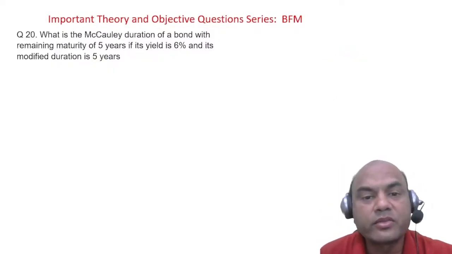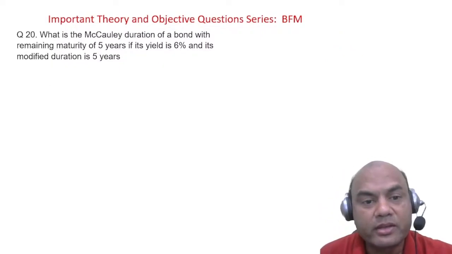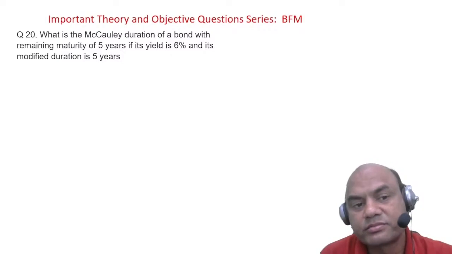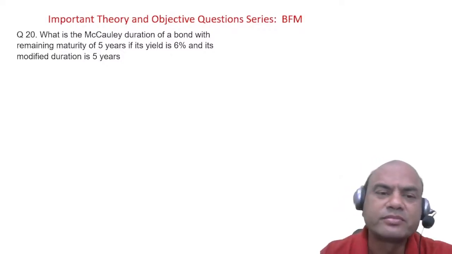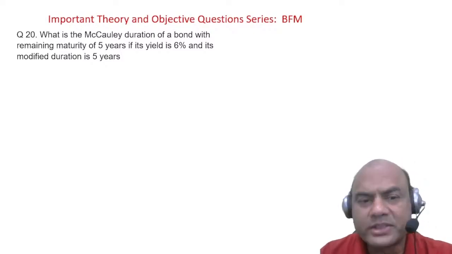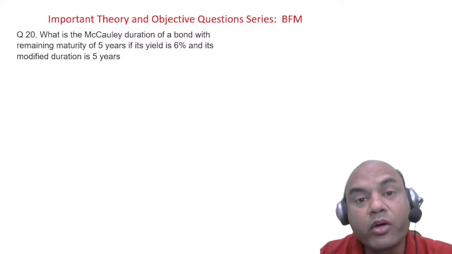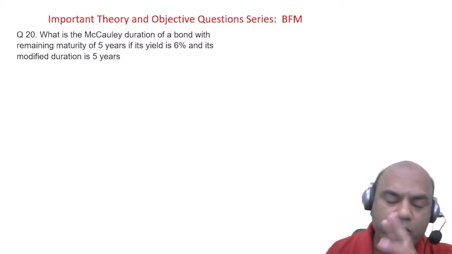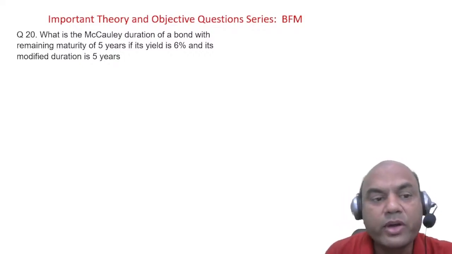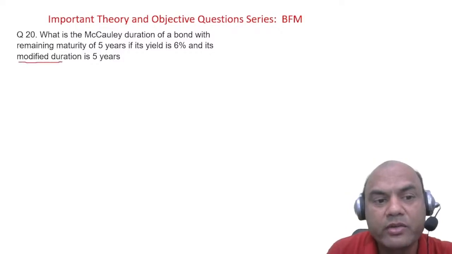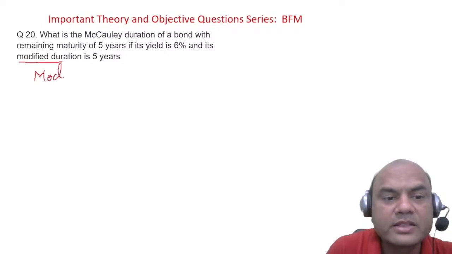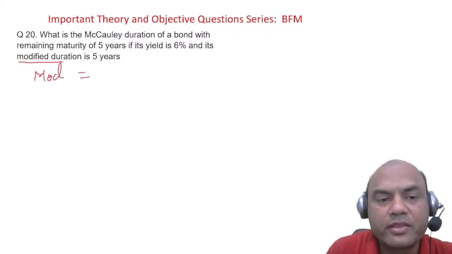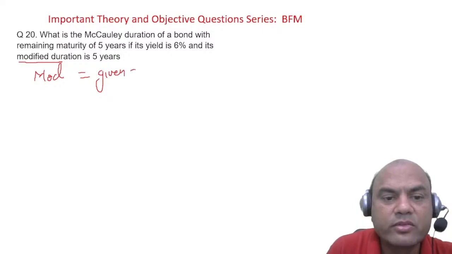What is the Macaulay duration of a bond with the remaining maturity of 5 years if its yield is 6% and its modified duration is 5 years? Think over it, everyone. Firstly, what do you want? You want Macaulay duration. What is the relationship and what is given to you? Modified duration is given. I'll write mod equals given. What is given? 5 years.